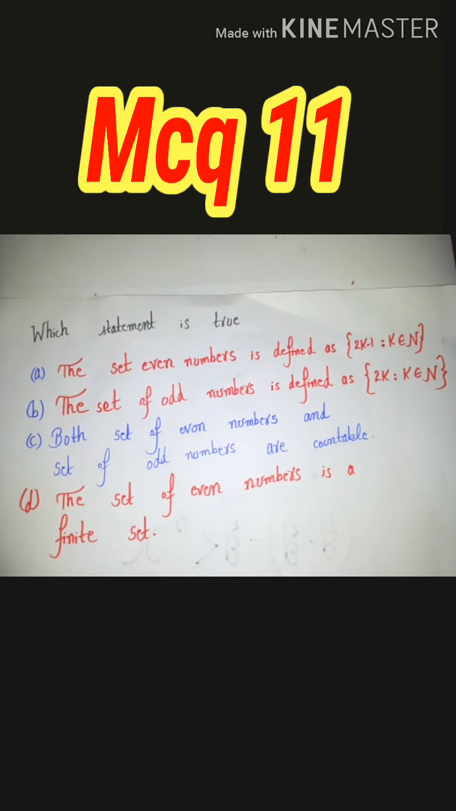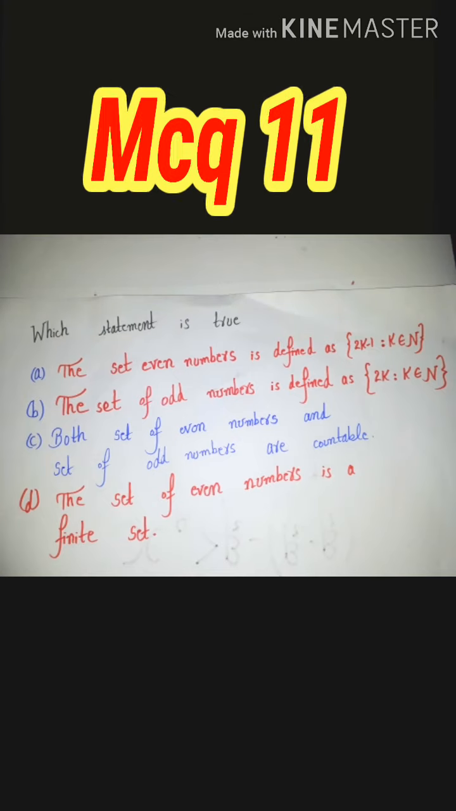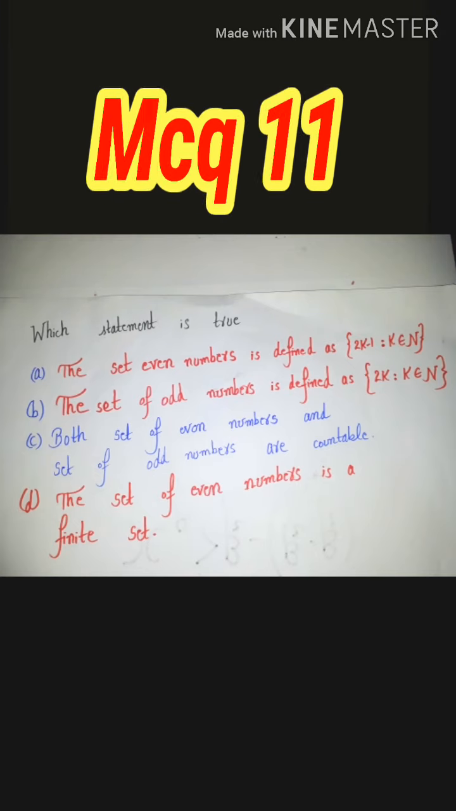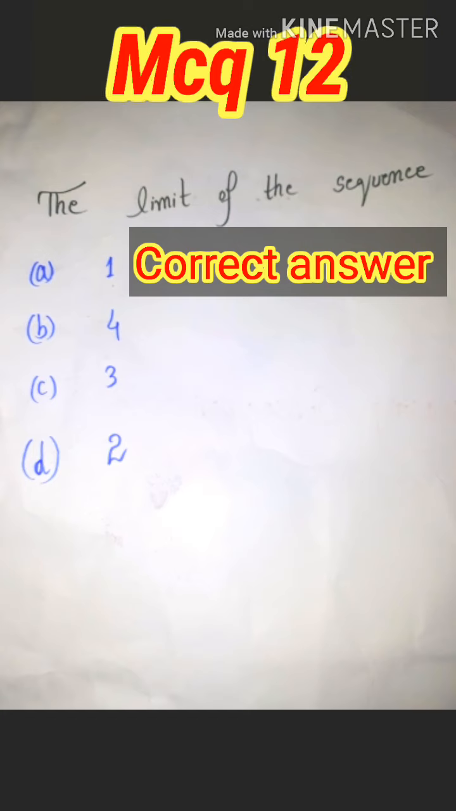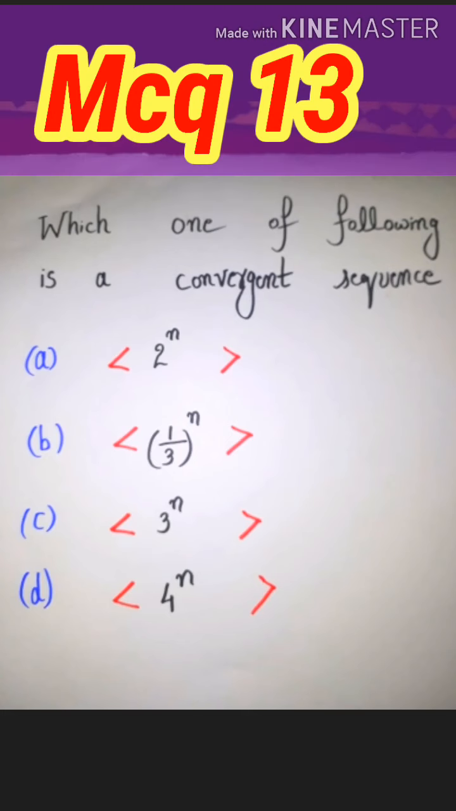Which statement is true? Here option C is the correct answer. Both the set of even numbers and the set of odd numbers are countable. The limit of the sequence is 1, 4, 3, 2. The correct answer is the limit of the sequence is 1 because the limit of a sequence is unique.